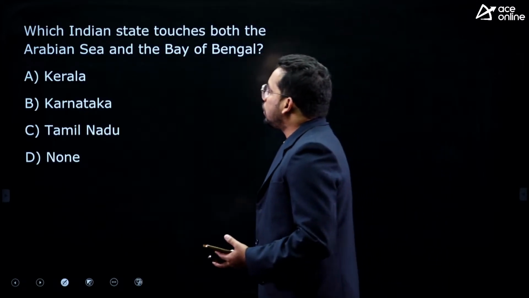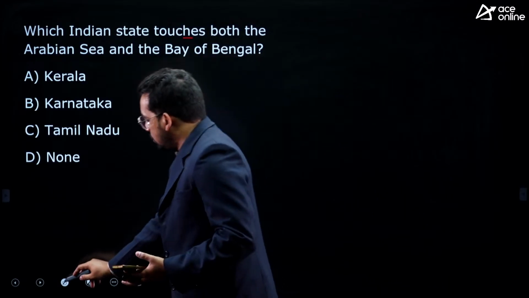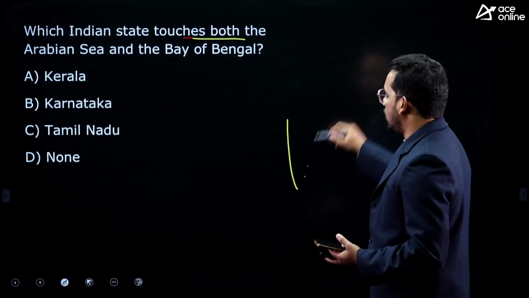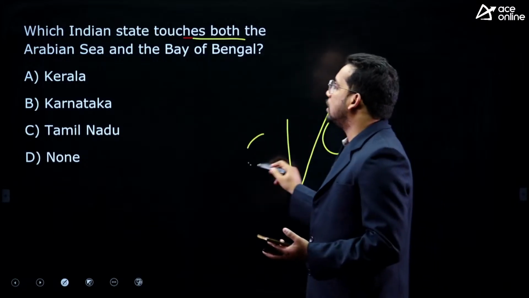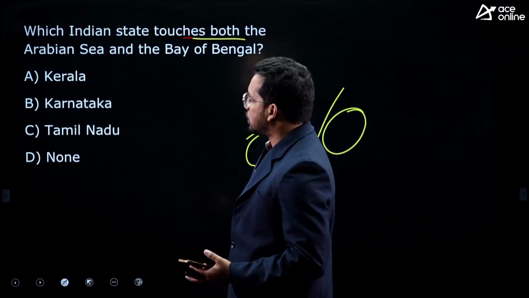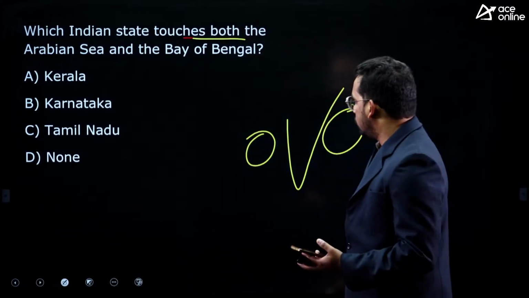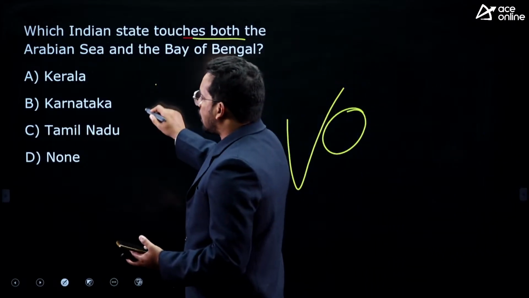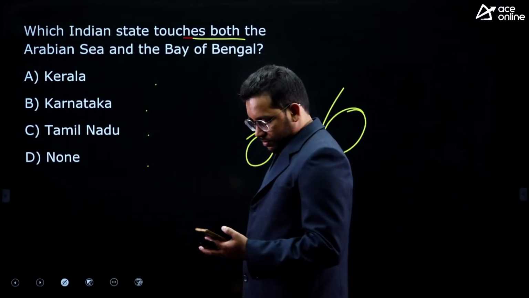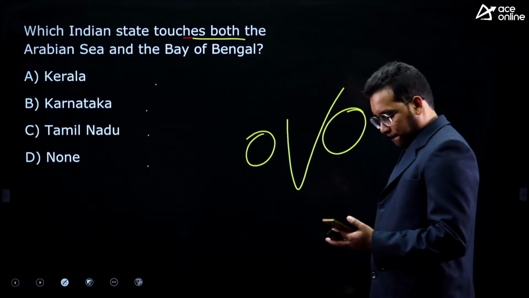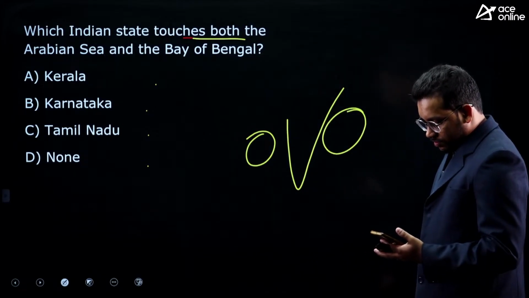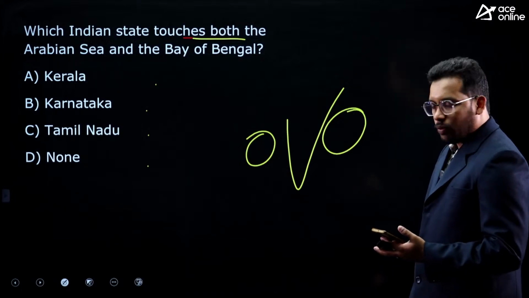Next one, which Indian state touches both Arabian Sea and Bay of Bengal? So they are saying Arabian Sea and Bay of Bengal. Which state touches both Arabian Sea and Bay of Bengal? Kerala, Karnataka, Tamil Nadu, none. Tell me, what is the answer? Nobody has answered this question.